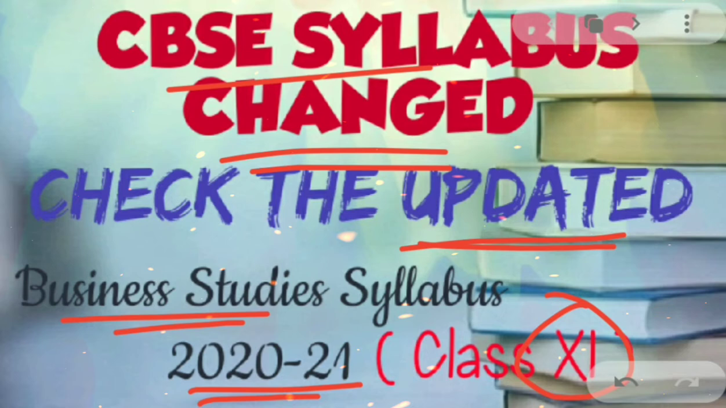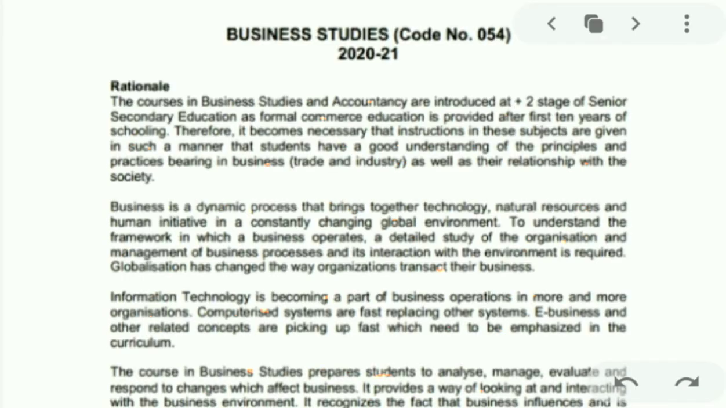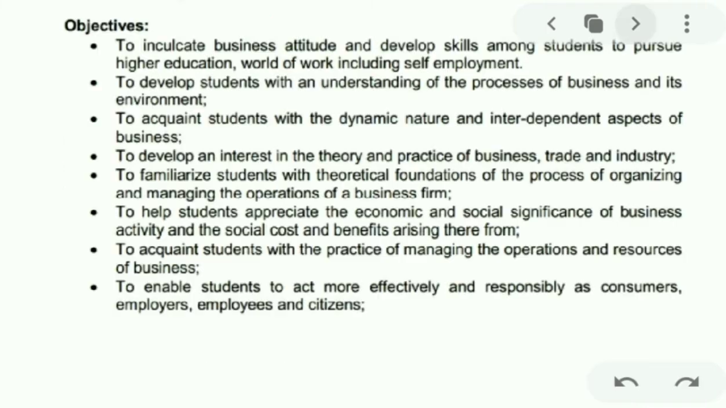So let's begin the video. Here we have a PDF that is available on the CBSE website. In this, business studies as well as accountancy is mentioned. Here they have defined the rationale for the same, as well as the objectives for business studies. So let's quickly go through the curriculum.